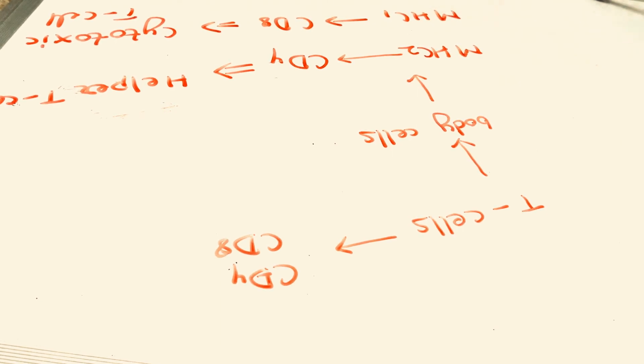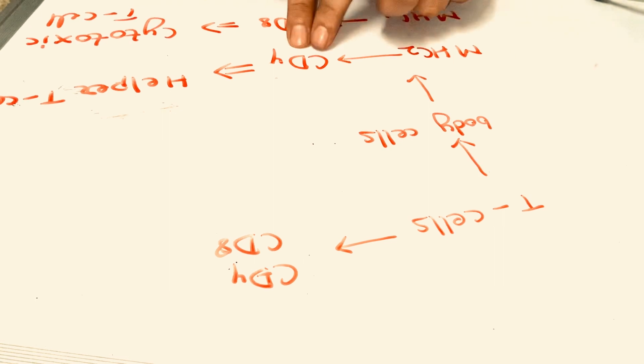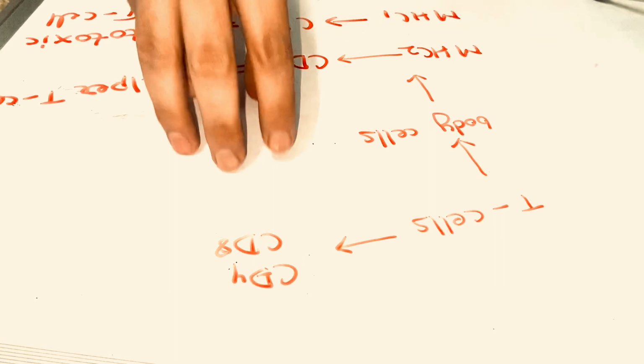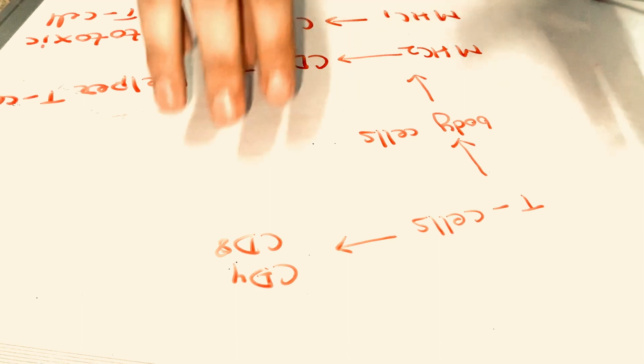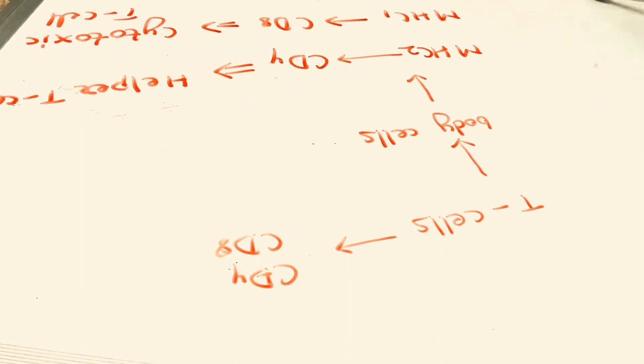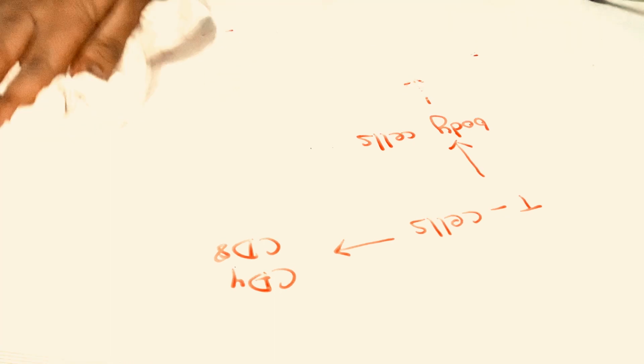I will just repeat it: both CD4 and CD8 molecules are present on the T cell surface. But if CD4 binds to MHC2, the function of CD8 would be down regulated, and that T cell would become a helper T cell. In the other case, if MHC1 binds to the CD8, the function of CD4 would be down regulated and the cell would become a cytotoxic T cell.